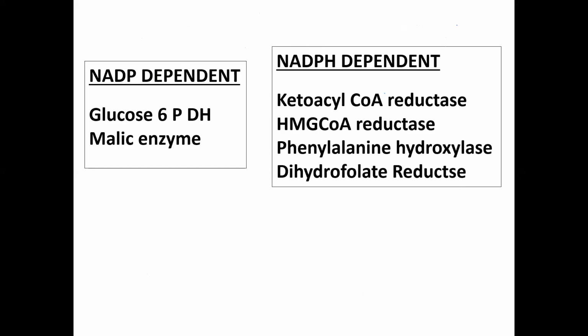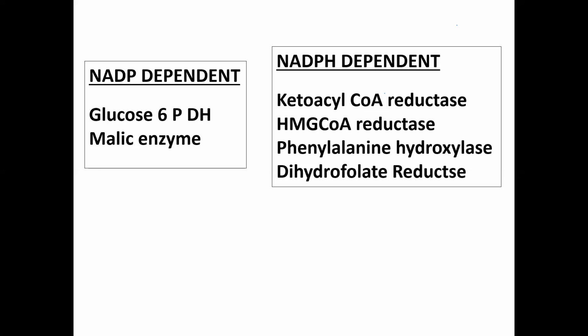In NADPH dependent reactions we have ketoacyl CoA reductase, an enzyme of beta oxidation. HMG CoA reductase, an enzyme of cholesterol biosynthesis. It is a rate limiting enzyme of cholesterol biosynthesis. And phenylalanine hydroxylase, it is again an NADPH dependent reaction. Here phenylalanine will be converted into tyrosine. Another important one is dihydrofolate reductase. Here folic acid will be converted into its active form, that is tetrahydrofolate.